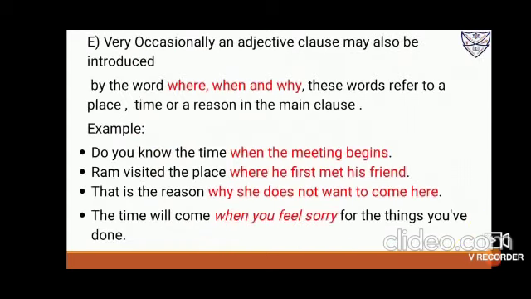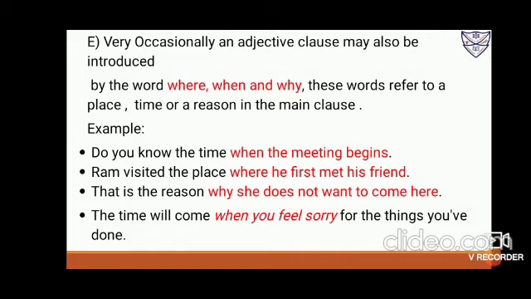Very occasionally an adjective clause may also be introduced by the words where, when and why. It's a very rare case, but usually it could be. So these words refer to a place, time or a reason in the main clause. Example: do you know the time when the meeting begins? Ram visited the place where he first met his friend. That is the reason why she does not want to come here. The time will come when you feel sorry for the things you have done.